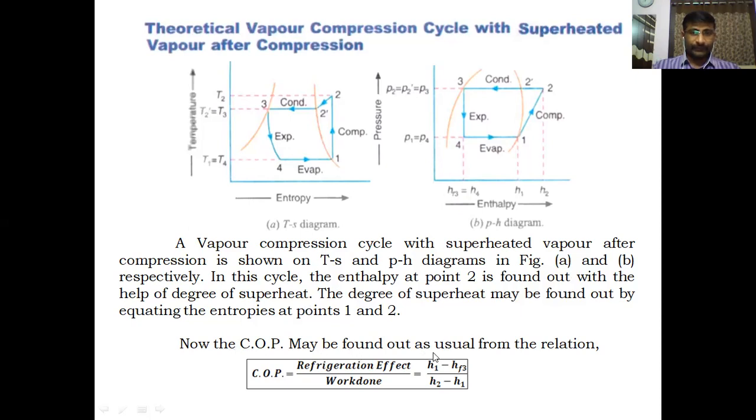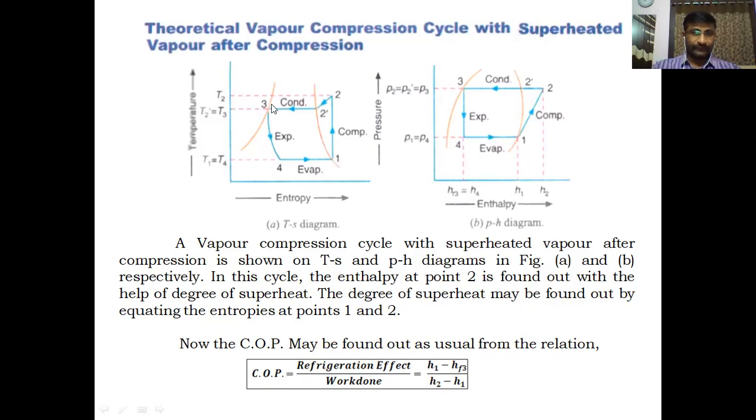Now, COP may be found out as usual from the relation. This is the relation as in the previous case, COP equal to refrigeration effect by work done. Where is the refrigeration effect, in which process? From 4 to 1. Because in the evaporator, the heat extraction takes place during 4 to 1. Therefore, we can find the refrigeration effect, that is H1 minus H4.